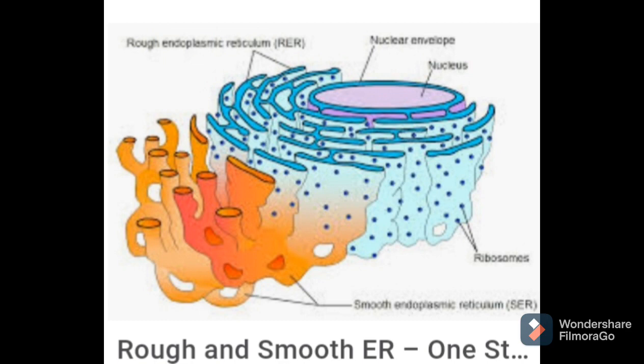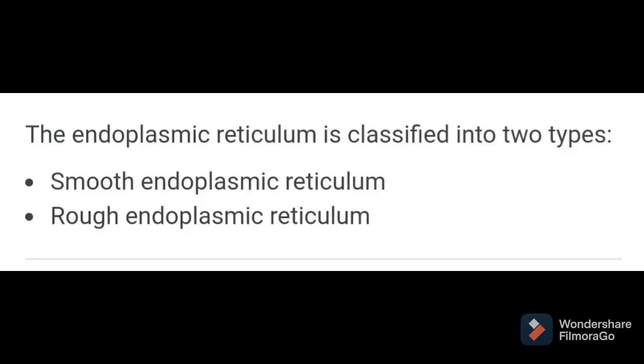Endoplasmic reticulum may also have some granule-like structures called ribosomes on its surface. When you carefully observe the diagram, you find that some parts have granules on them, and some parts are smooth. Ribosomes are granule-like structures present on the surface of the endoplasmic reticulum.